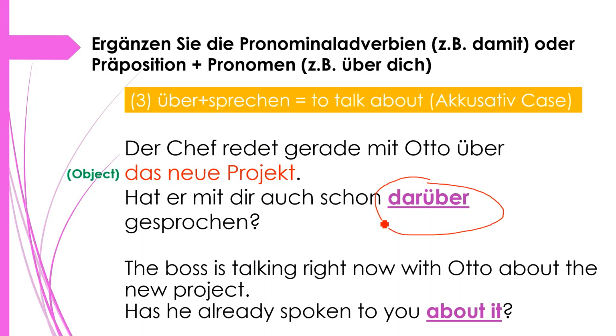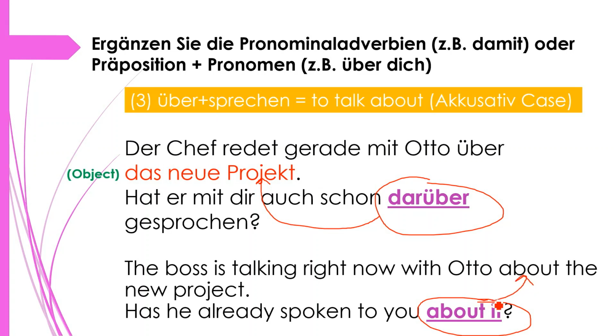what we have used in the previous sentence, and it is showing that we are talking about das neue Projekt. We are talking about the new project. The boss is talking right now with Otto about the new project. Yes, about what? About the new project. Has he already spoken to you about it? About what has he spoken to you? About the new project? You will say, no, he didn't talk to me about the new project. Okay, so here darüber is about it, and we are talking about the new project.